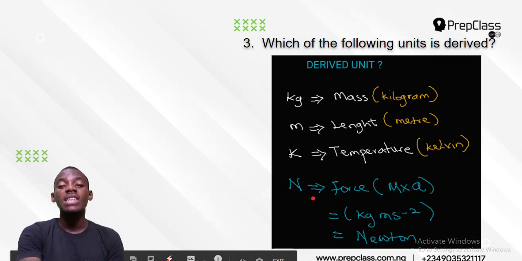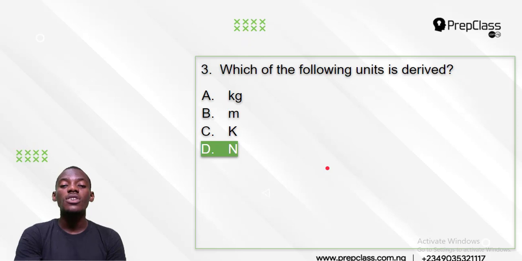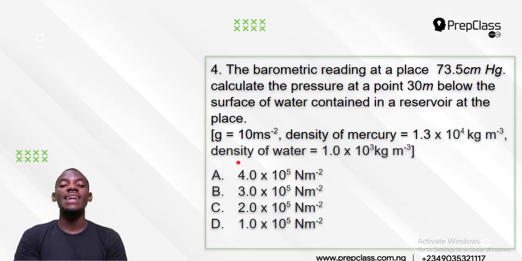That means Newton is not a fundamental quantity, and Newton is the criminal we are looking for. So Newton is D. D is not fundamental. Kilogram is a fundamental quantity for mass. Meter is for length. Kelvin is for temperature. But Newton is for force. It is not fundamental. It is derived, and that's the answer.